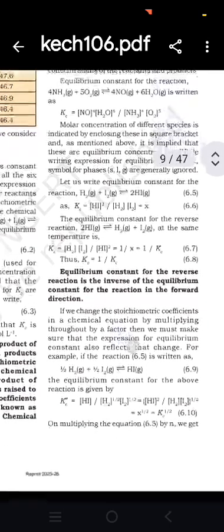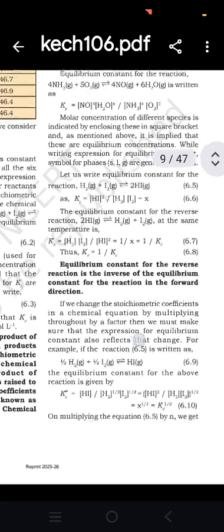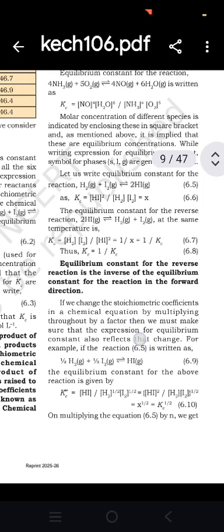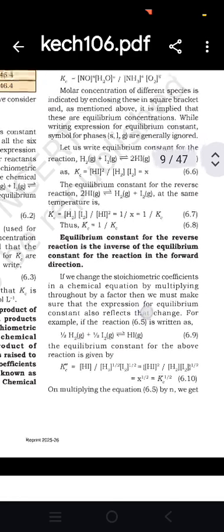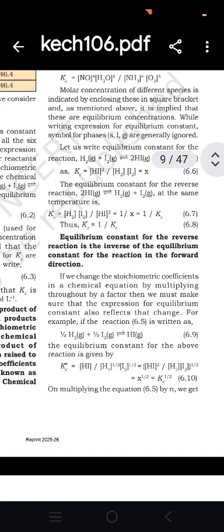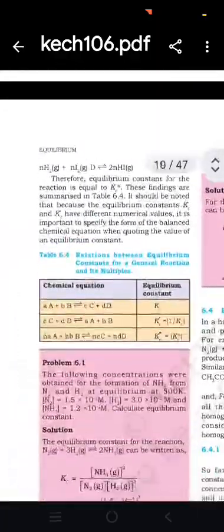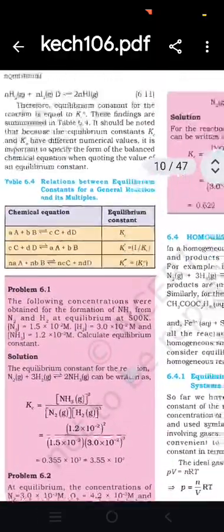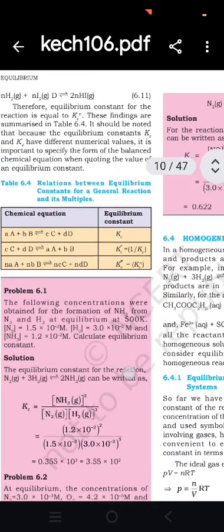Equilibrium constant for the reverse reaction 2HI gives H2 plus I2 at the same temperature is Kc' is equal to [H2][I2] upon [HI]^2 is equal to 1 upon x is equal to 1 upon Kc. Equilibrium constant for the reverse reaction is the inverse of the equilibrium constant for the reaction in the forward direction. Next, the relationship between equilibrium constant for a general reaction and its multiples.